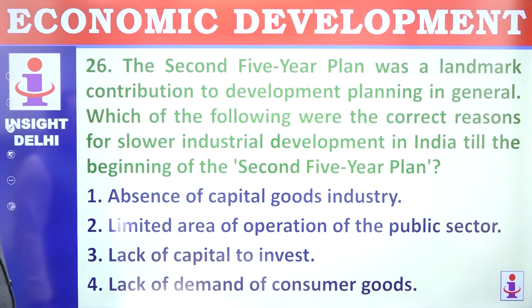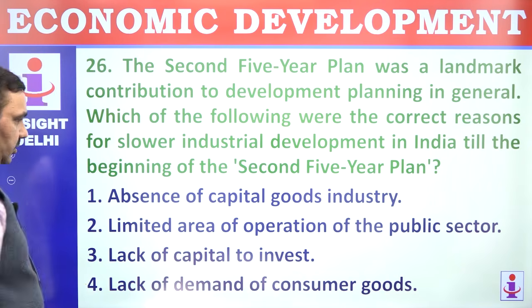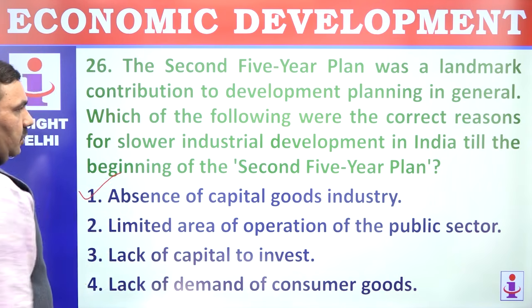The second 5-year plan was a landmark contribution to the development planning in general. Which of the following were the correct reasons for the slower industrial development in India? Absence of capital goods industry, limited arena of operation, that was one of the reasons.